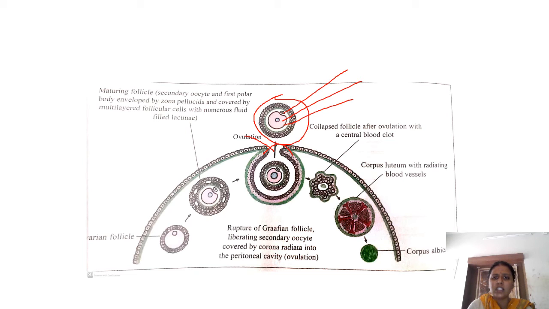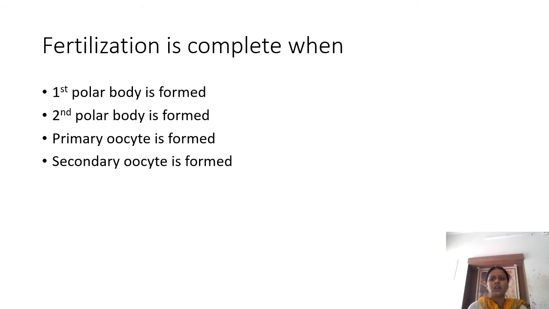What happens to these two layers is this second layer disintegrates, and only this first, closer layer remains to form the corona radiata. So the mature oocyte in a Graafian follicle is surrounded by cumulus oophoricus. Fertilization is complete when the first polar body is formed before ovulation, so that is wrong.